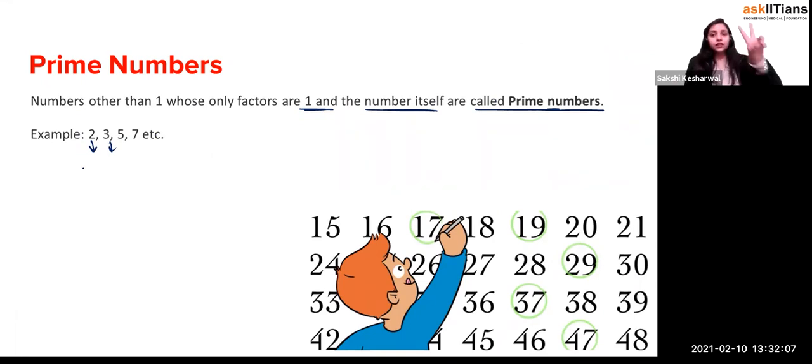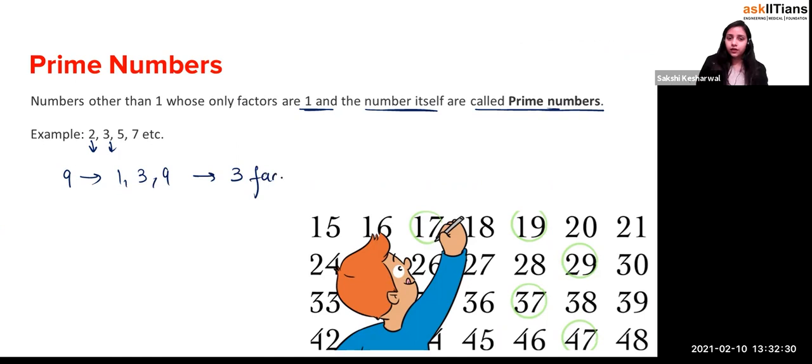As we have said, every number which we study in our life will have a minimum of two factors, 1 and the number itself. And there are some numbers that have exclusively only two factors. If I write 9, what are the factors of 9? You will write 1, 3 and 9. So it has 3 factors. So it is not a prime number.